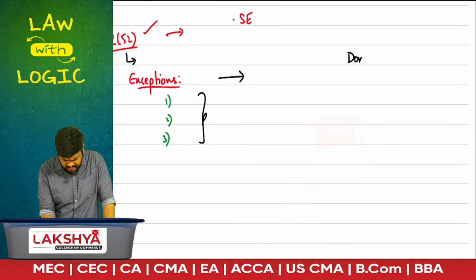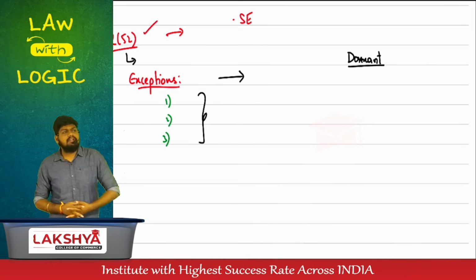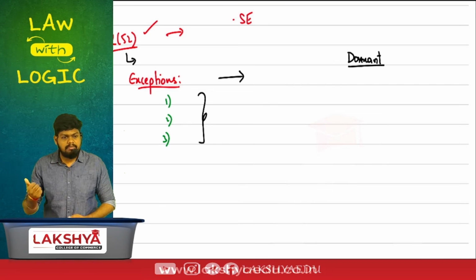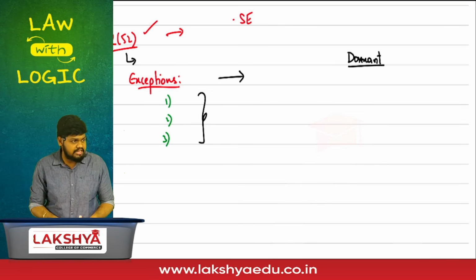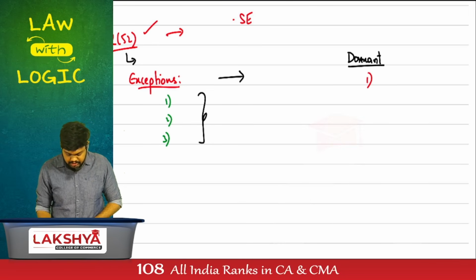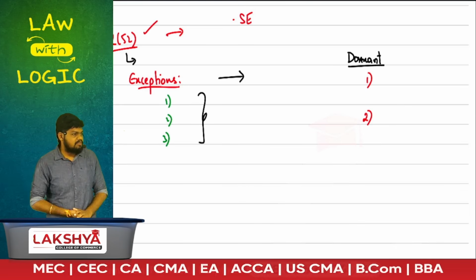Dormant company, Nidhi company. Dormant is enough to revise, the rest of it is fine. Dormant company, first part. How can you be defined as a dormant company? How many ways are there? Two. Either you get the status of dormant company from the beginning, from the date of incorporation, or you can attain it even after incorporation. Start with from the date of incorporation.